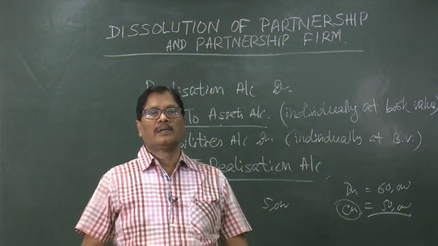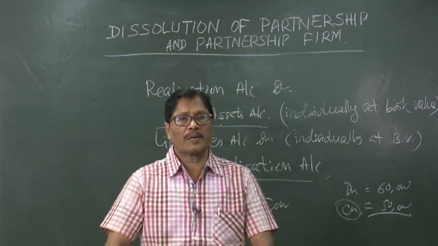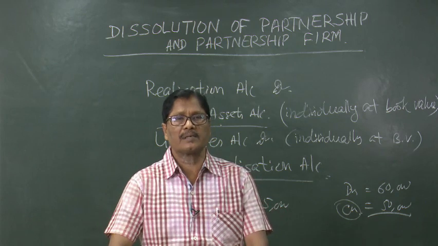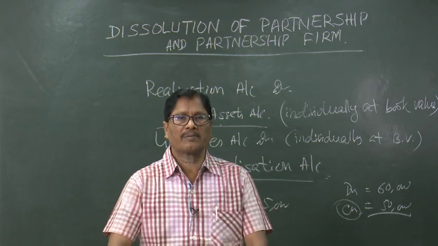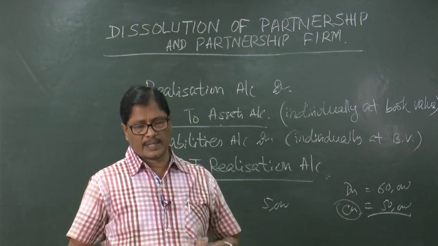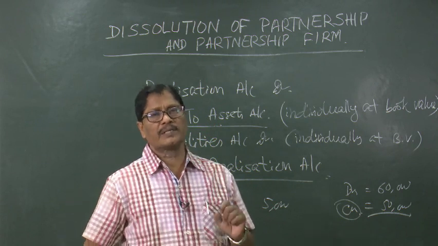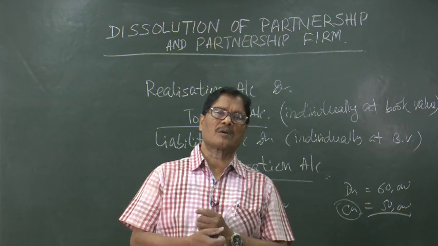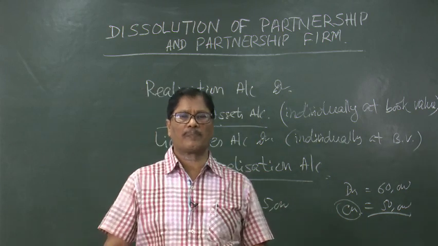Then the reserves etc., that is accumulated profits: profit and loss account credit balance, reserve fund, general reserve, workmen's accident fund, after accepting the liabilities etc. So, these are all accumulated profits. These accumulated profits will have to be distributed among the partners.